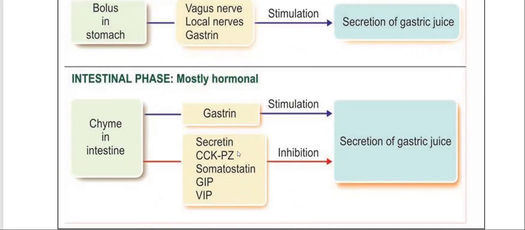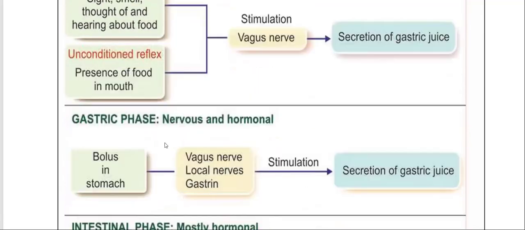Chyme in intestine also causes secretion of secretin, cholecystokinin (CCK, pancreozymin, PJ), somatostatin, gastric inhibitory peptide (GIP), and VIP, which inhibit secretion of gastric juice.